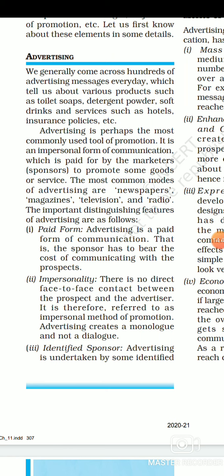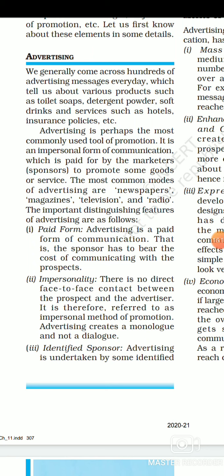So it is a very common use tool for promotion, advertisement. बहुत कॉमन यूज होता है ये टूल प्रमोशन के लिए. And it is called as impersonal form of communication. इम्पर्सनल फॉर्म ऑफ कम्युनिकेशन हम इसलिए बोलते हैं एडवर्टाइजमेंट को, because the time when the advertisement works, जब एडवर्टाइजमेंट प्ले होता है, the party, both the party, जिस पार्टी का एडवर्टाइजमेंट हो रहा है और जो एडवर्टाइजमेंट कर रहा है, and the customer, both are not directly interacting with each other.